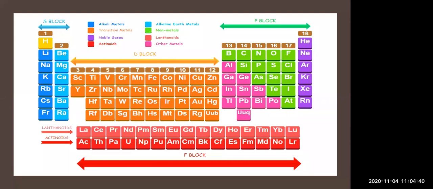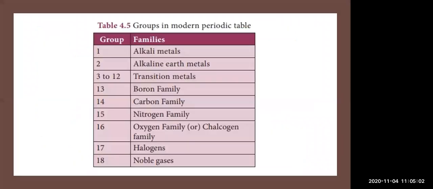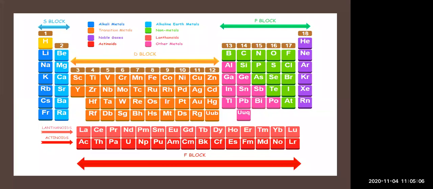After that the halogen group is there, and after that the noble gases, which are the most stable elements and do not react with other elements. They can react, but only if drastic conditions are applied, because they are stable in themselves and do not require any other element to react with. Then 17th is halogen and 18th is noble gas elements. You can see from this table.